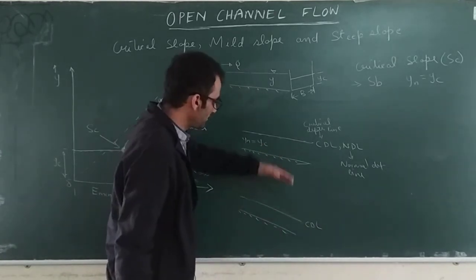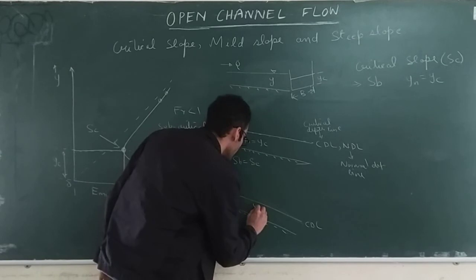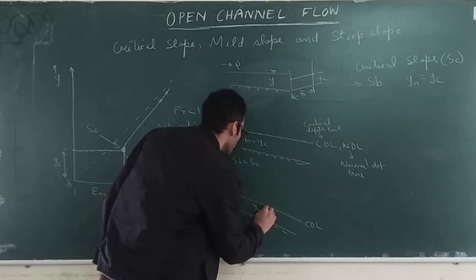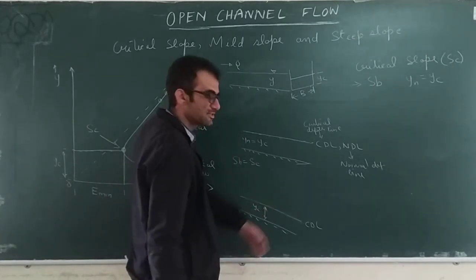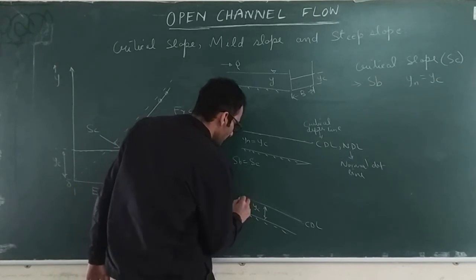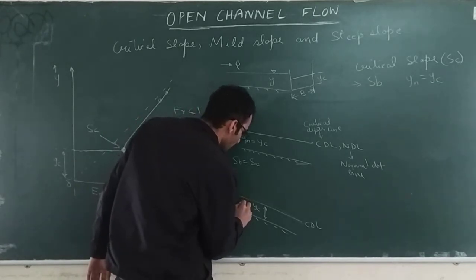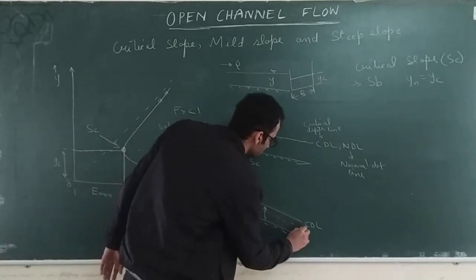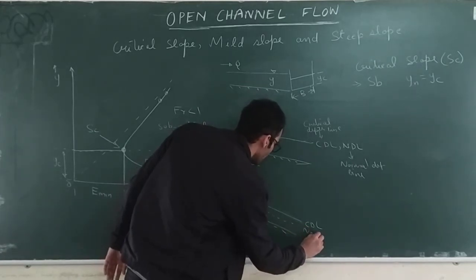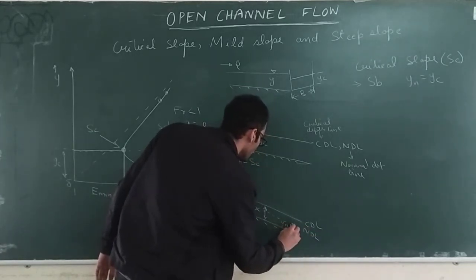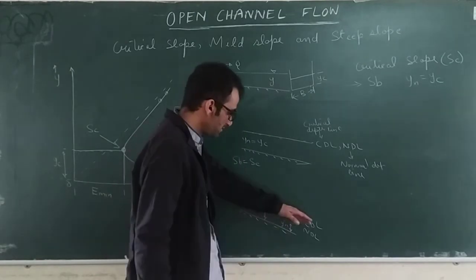See, the critical depth line is the same here also, YC is the same. YC will not change even if you change the slope. But your normal depth will go below this YC, and the normal depth line will be below this critical depth line.